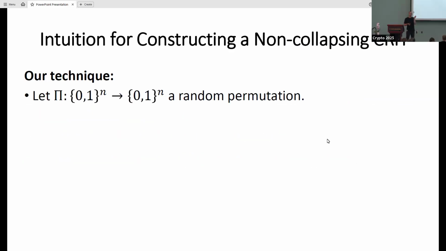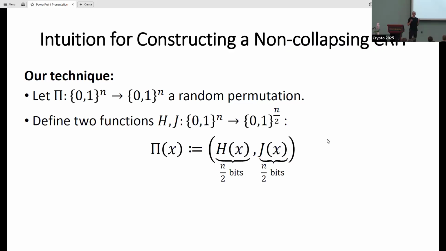A little bit more specifically, we have a random permutation pi, and I'm going to define these two functions, h and j, which are just the first and last n/2 output bits of pi.